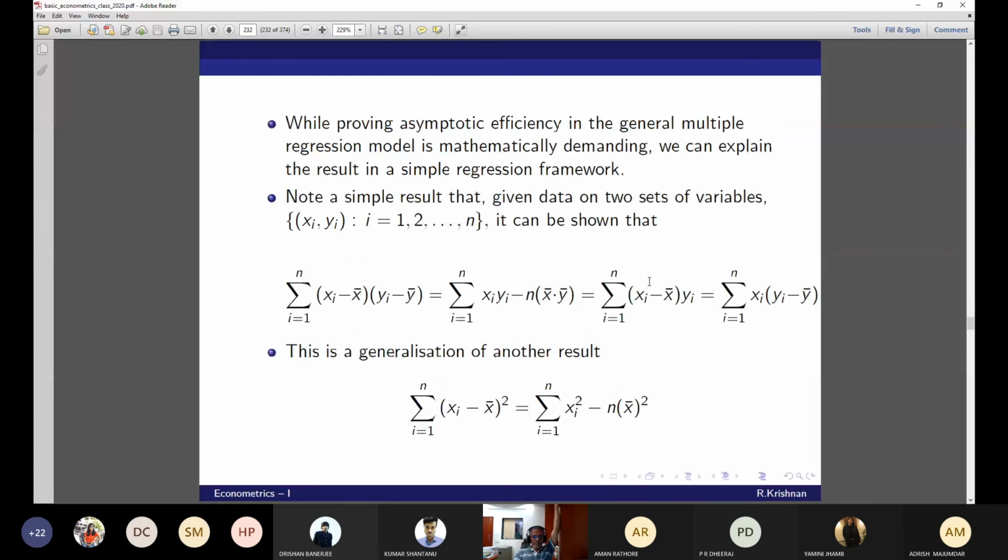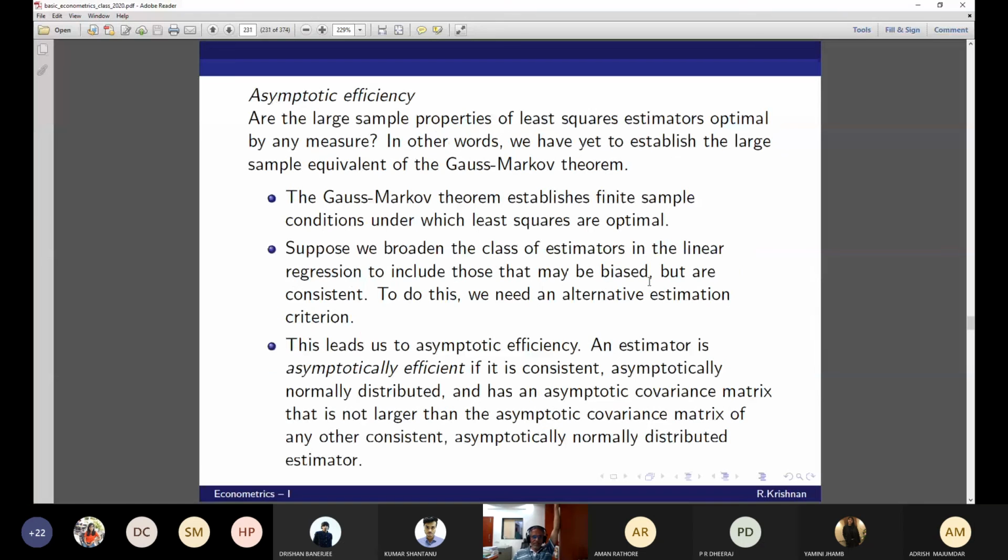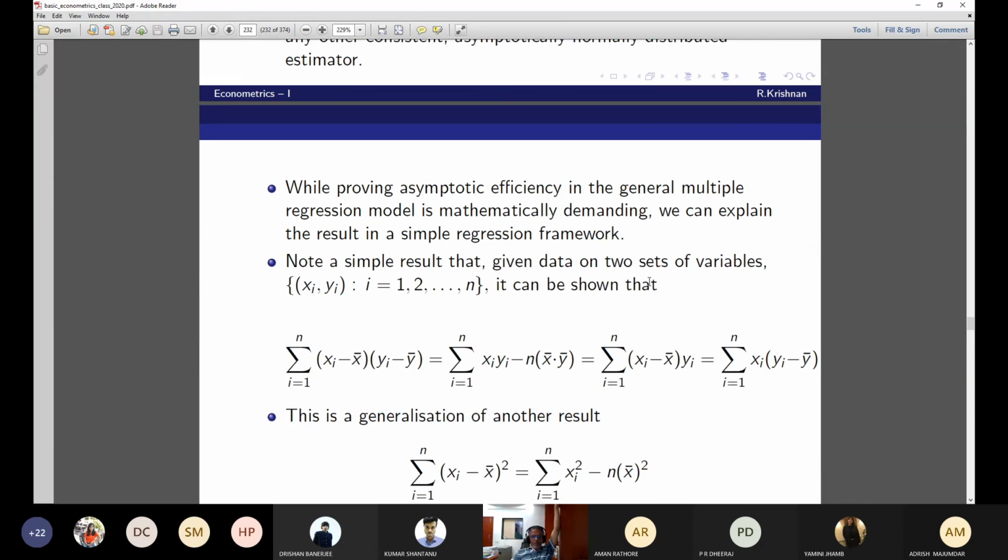Asymptotic efficiency. This is the definition: an estimator is asymptotically efficient if it is consistent, asymptotically normally distributed, and so on. Now, proving this for the general regression model is mathematically demanding. That is an understatement. It is extremely tough. Those who are interested in knowing the proof, you must have definitely come across C.R. Rao's books.